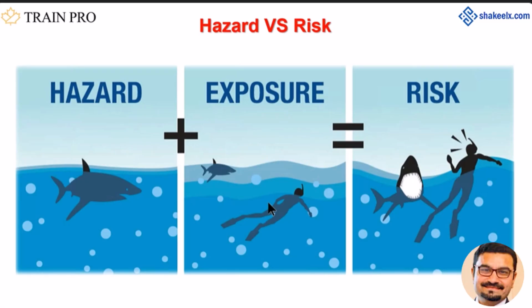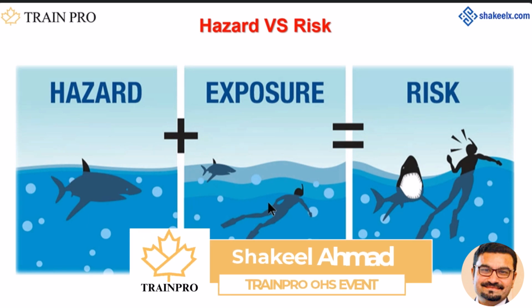Now this image will help you understand. In this image there is a shark. On the leftmost side you can see a hazard. So shark is a hazard. It is dangerous. Everybody knows shark is dangerous. So if you are a deep diver in an ocean and if there are sharks around you, it means you are facing a danger. So shark is hazardous.